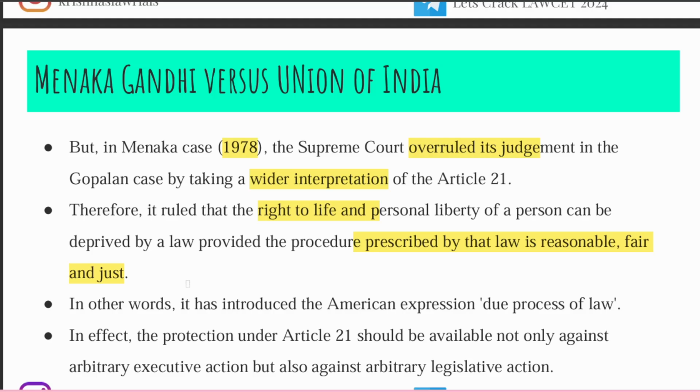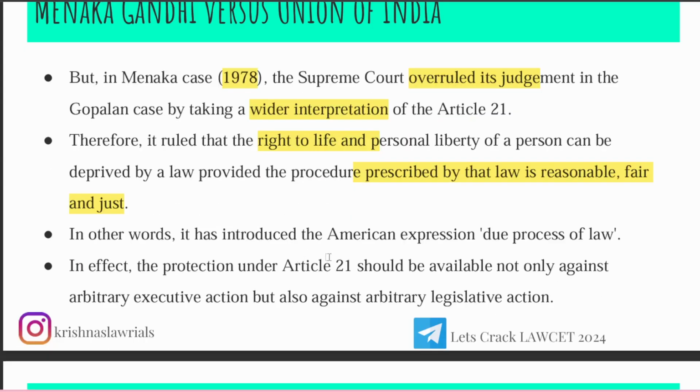What do you mean by personal liberty? To move freely, to travel anywhere they want. So if a police person arrests you, they are breaching your right to life and personal liberty. And they can only restrict you from this right when the law itself is just, reasonable, and fair. In other words, they have introduced this American expression, that is due process of law. If the law is right and reasonable, then only you can restrict the right of a particular individual.